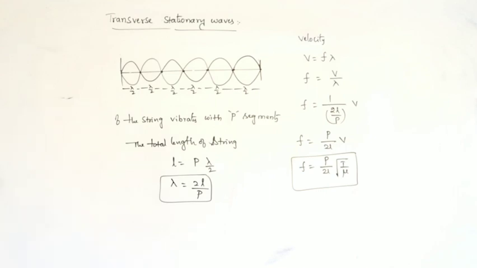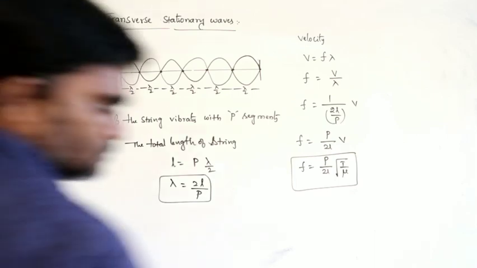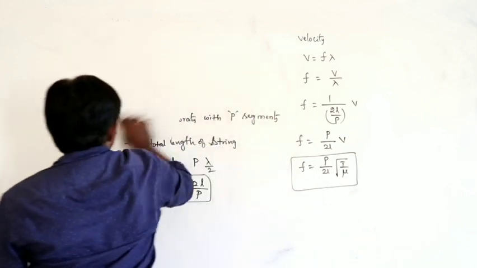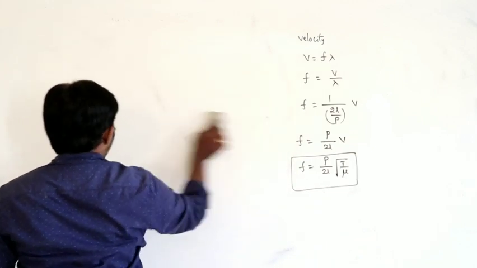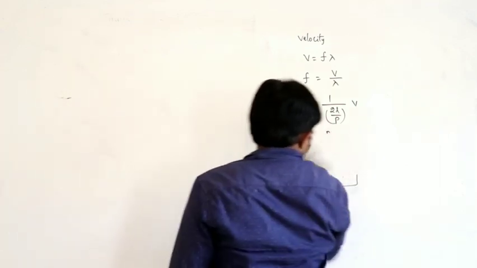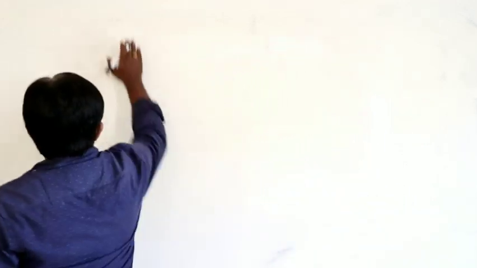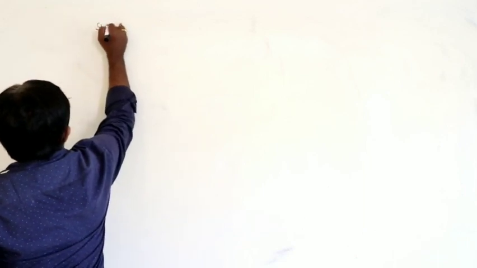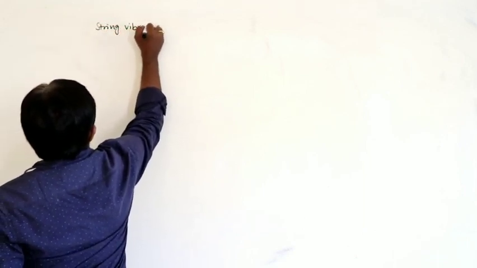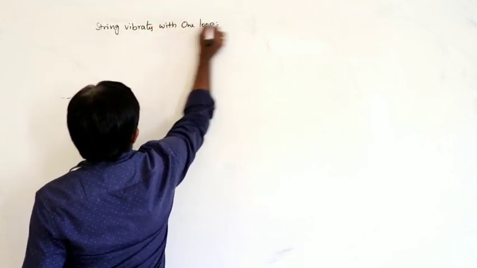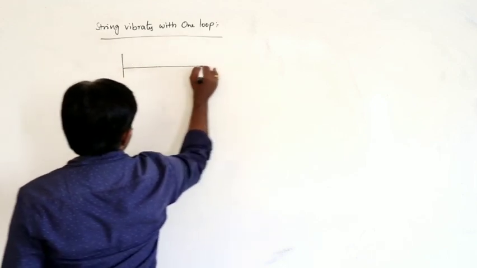Next, individually we can calculate each case. Let's discuss. First, the string vibrates with one loop. If the string vibrates with one loop or one segment, see here, these are the two conditions.